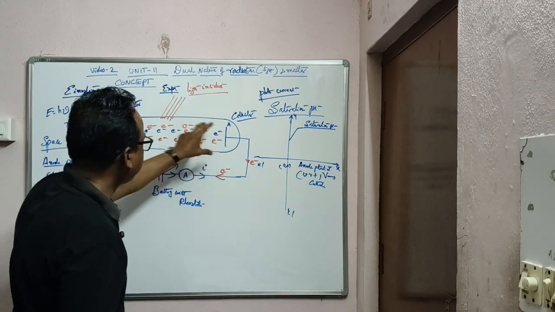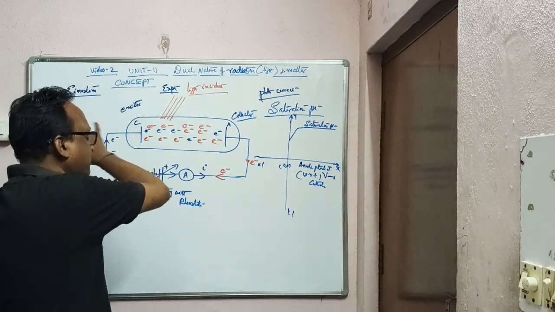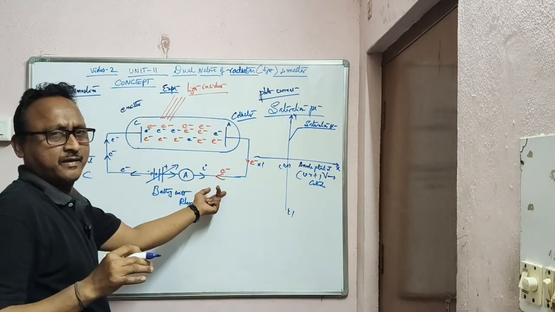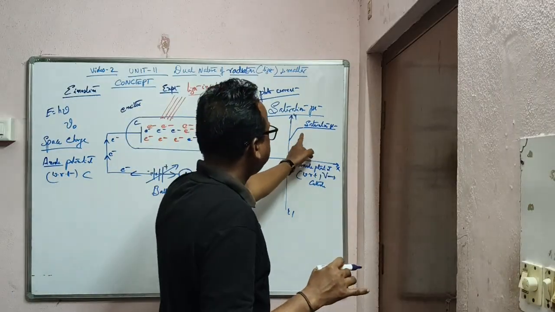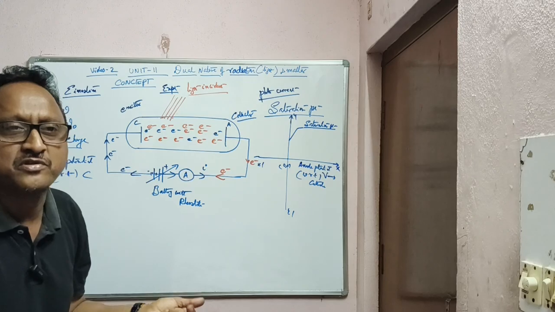When you increase the positive potential, all the electrons will be attracted towards the positive charge and the electron jam gets cleared. So electrons will be moving faster, the photocurrent will be increasing, and it increases to such a point that it reaches saturation. After that, no more electrons will be there.